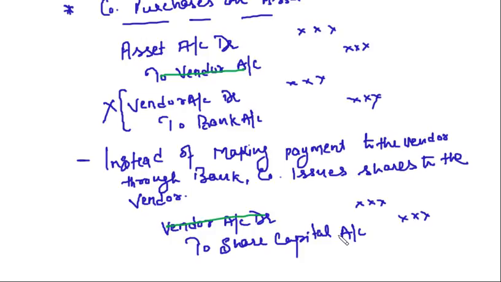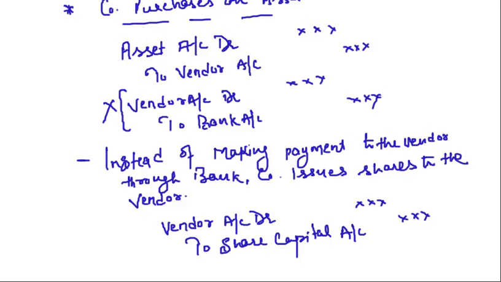In the normal case of issue of shares for cash, we issue share capital and we receive cash from the public. That cash we are going to use in the business. In this case, we issue the share capital, and instead of cash, that person gives us the asset. That asset we are going to use for the business. So what is the journal entry? Asset to share capital. Clear? The net effect of the entry is asset account debit to share capital account. Clear? Always try to see the net effect of the entries.